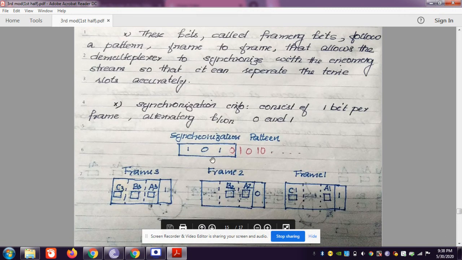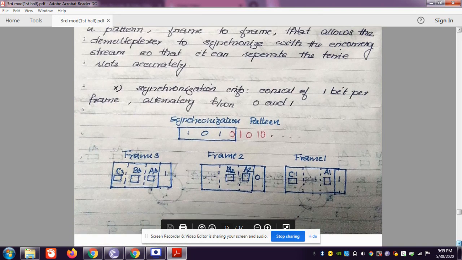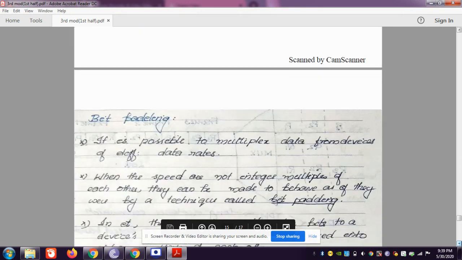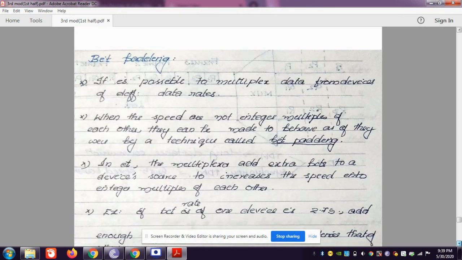That is, here we are synchronizing the multiplexer and demultiplexer with this pattern as 1 0 1 0 1 0 and so on. So at frame 3, there is a 1 being attached at the beginning of the packet in this way. And at frame 2, this 0 is attached as a framing bit at the beginning, and the 1 in this one at the beginning, and so on. This is how it is synchronized.